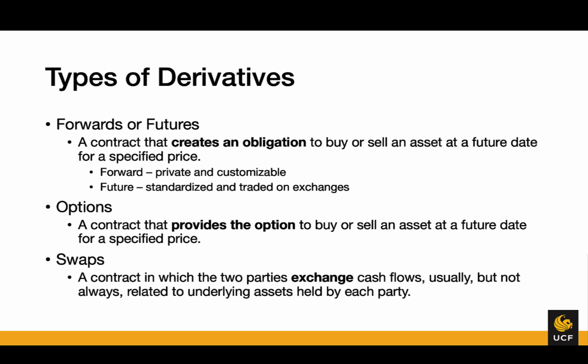And then finally, we have swaps, and swaps are contracts in which two parties exchange cash flows. This is usually, but not always, related to an underlying asset held by each party. A little bit later down the road in this chapter, we're going to talk about interest rate swaps as a very detailed example of this.